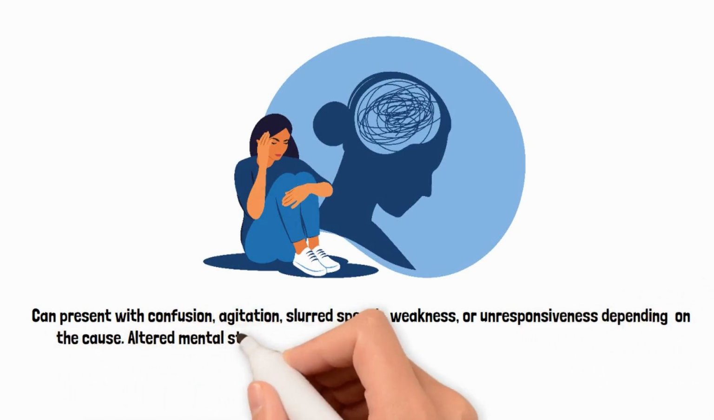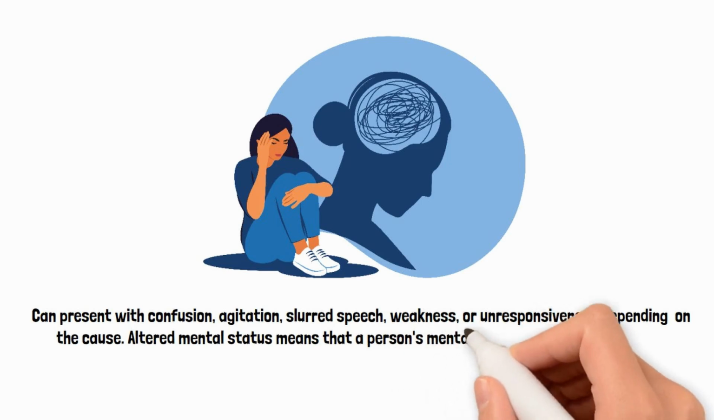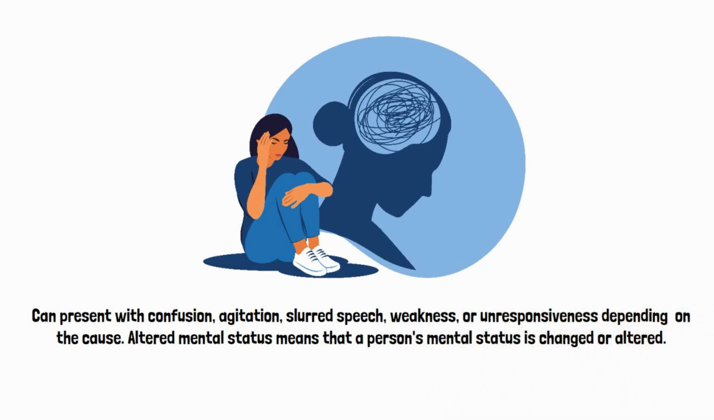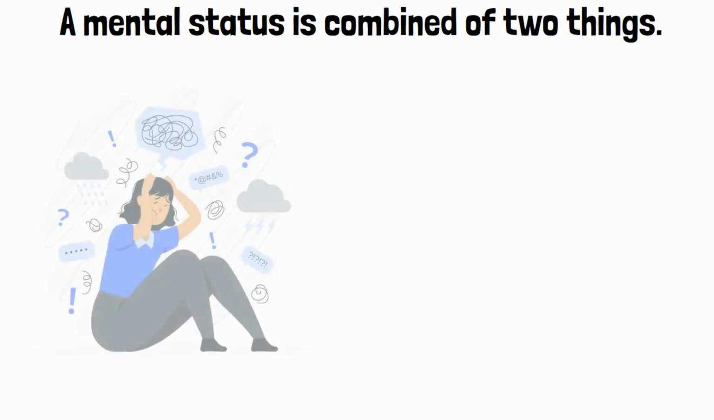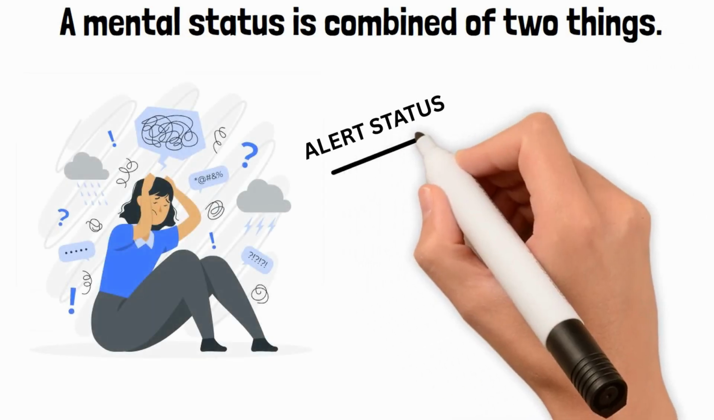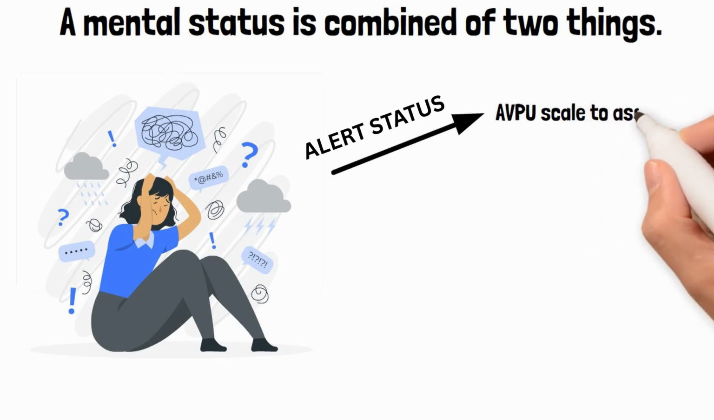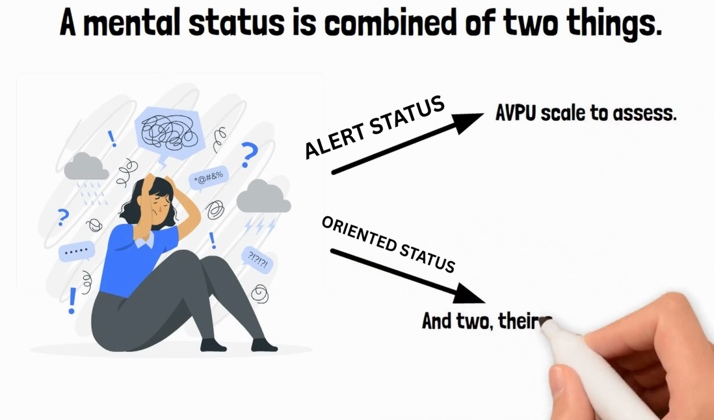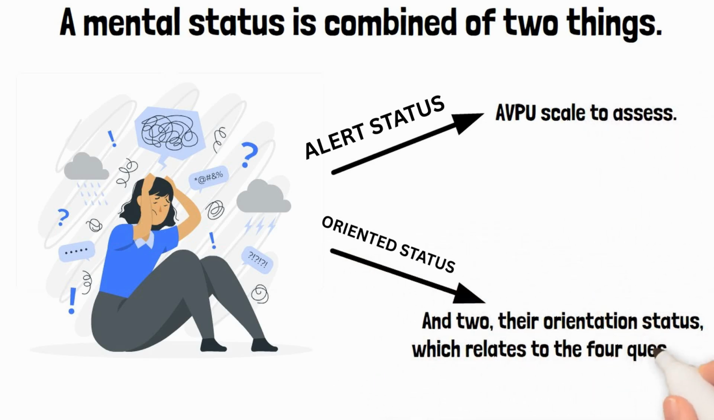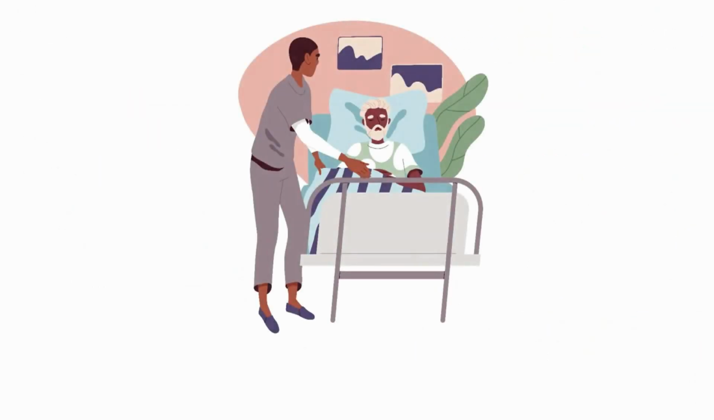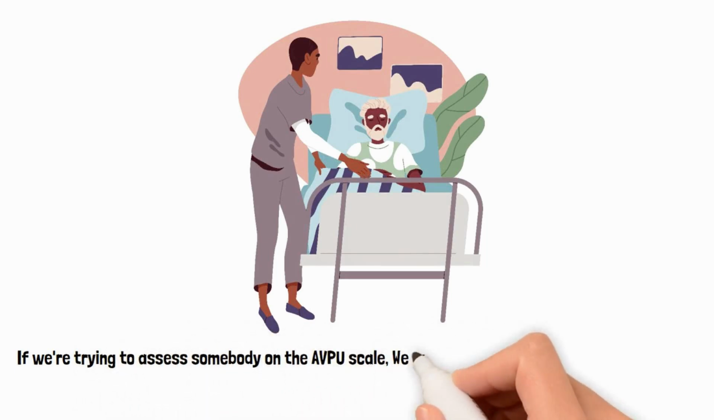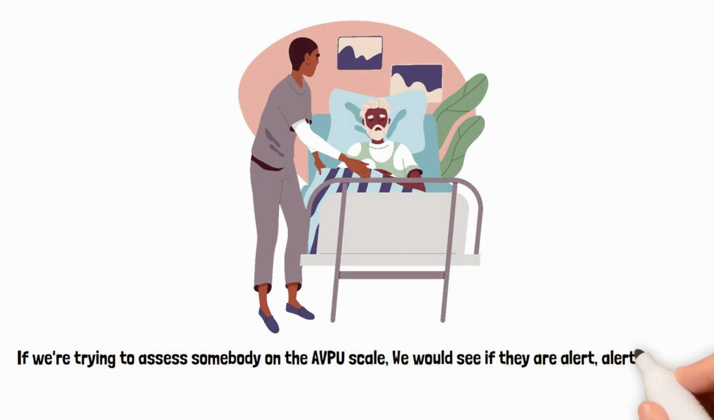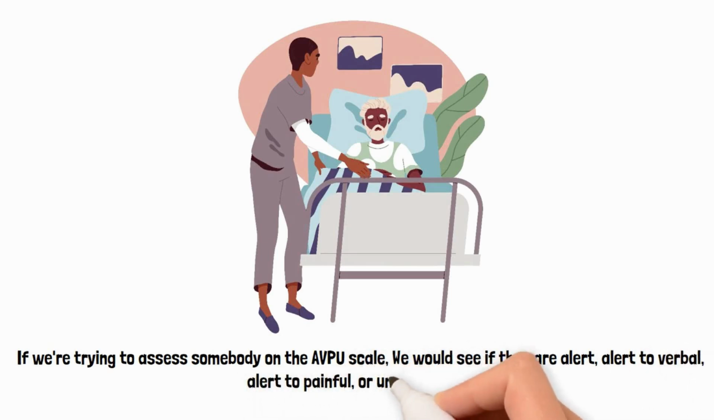Altered mental status means that a person's mental status is changed or altered. A mental status is combined of two things. One, a person's alert status, which we use the AVPU scale to assess, and two, their orientation status, which relates to the 4 questions we ask patients to see if they're oriented. For example, if we're trying to assess somebody on the AVPU scale, we would see if they are alert, alert to verbal, alert to painful, or unresponsive.